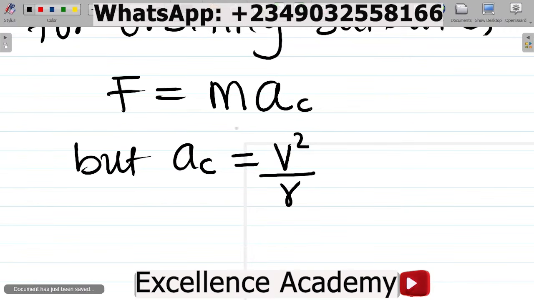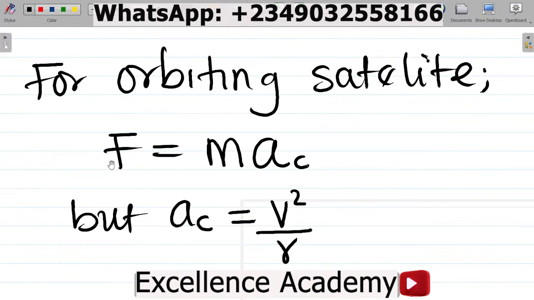So with this, since this is a satellite, F is equal to M, not just M, but what there? MS, the mass of the satellite, times the centripetal acceleration, since the satellite is moving in a circular path.